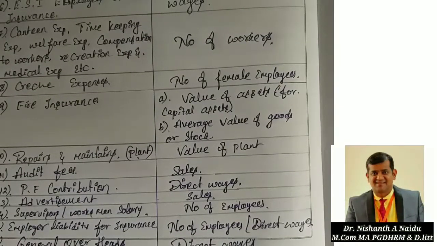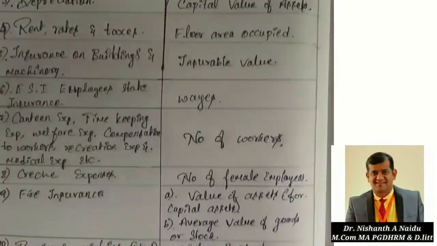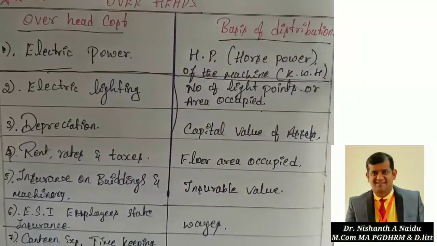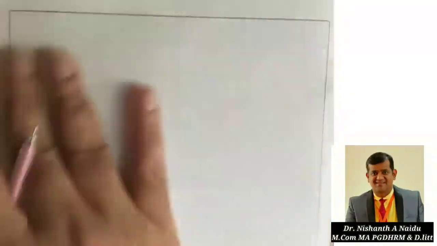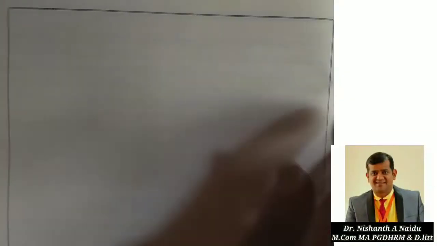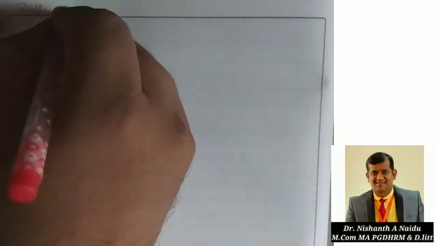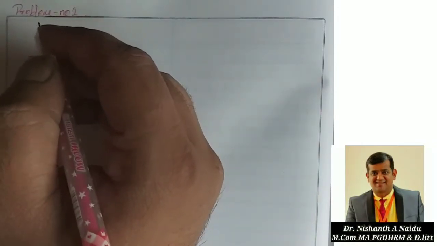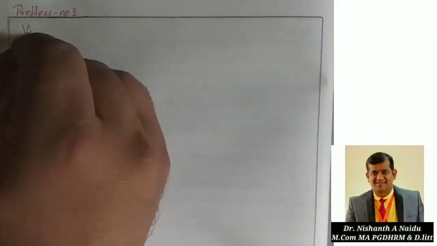So I believe you got an idea about this table. It is very, very important to understand. If you don't know this, I'm repeatedly telling this, you cannot solve the problem. Okay, so to make you understand, we'll solve one problem so that you will get an idea. So under overheads, problem number one, take down the problem.